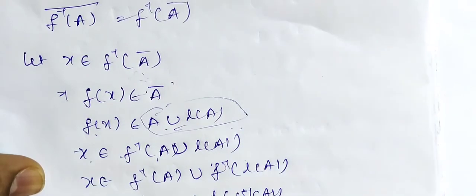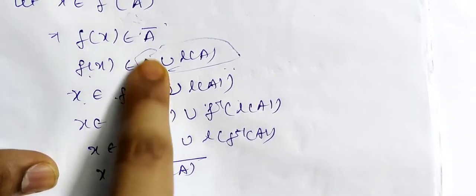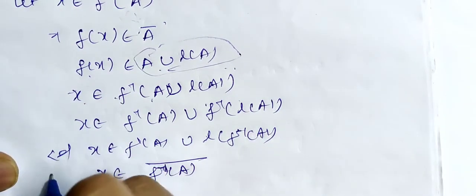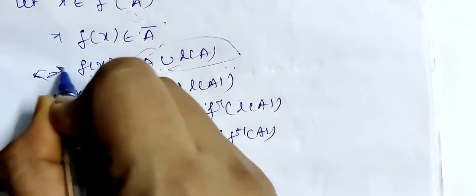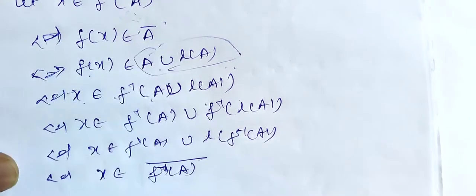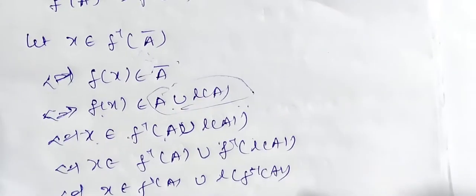Hence, now this procedure can be done from downwards also. That is, I can use the if and only if condition for every statement here. So I get the closure of f inverse of A equal to f inverse of A closure. Now, did you understand this? Fine, you have to make running notes for all of this.